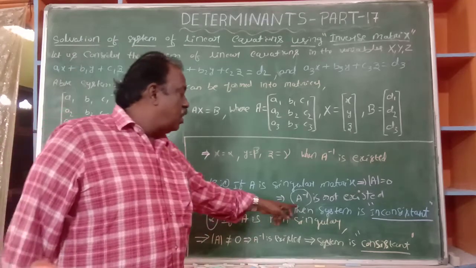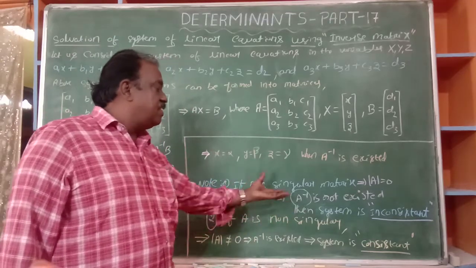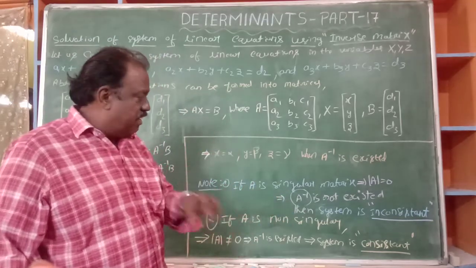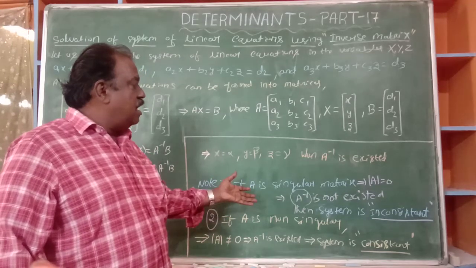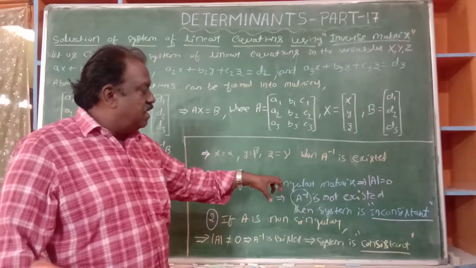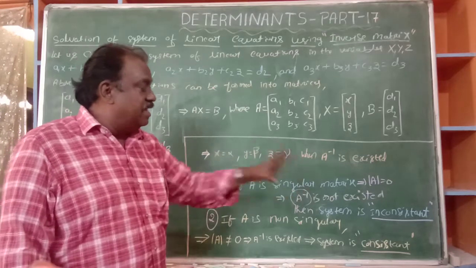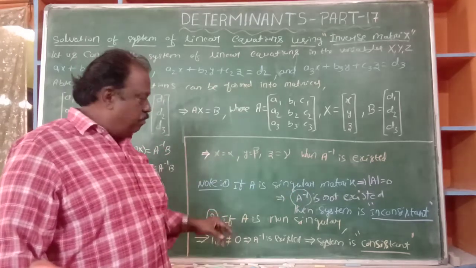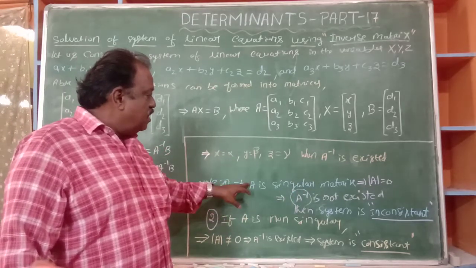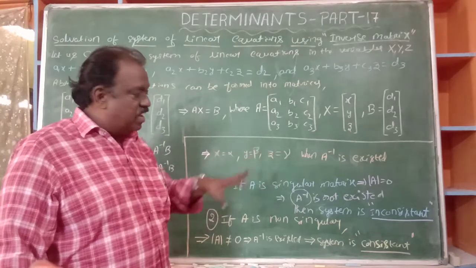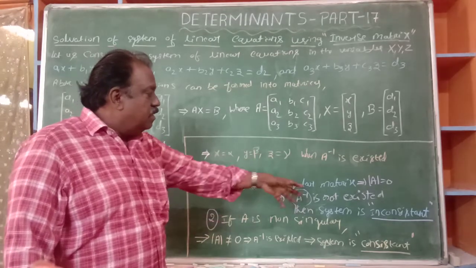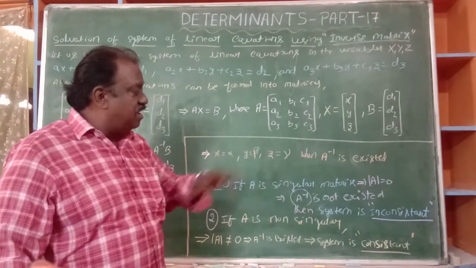Okay. So at that time we may say the system is inconsistent. If A inverse does not exist, then the equations are inconsistent. Or simply we verify whether A is singular or non-singular. If it is singular, the system of equations is inconsistent.